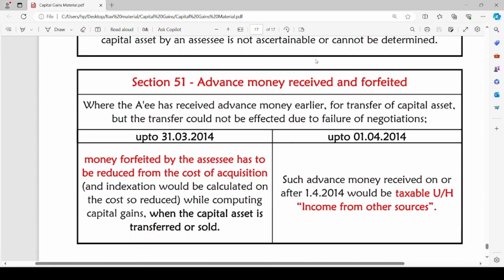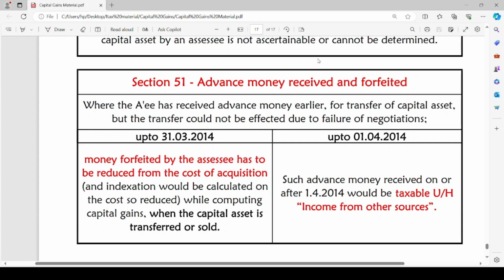Having completed section 50, now we are heading to section 51. Advance money received and forfeited. Where the assessee has received advance money earlier for transfer of capital asset, but the transfer could not be effected due to failure of negotiations. Let us consider the assessee has received some amount from any person for transfer of capital asset, but the transfer has not taken place due to failure of negotiations, and such other person is not coming back and claiming such advance money he has paid to the assessee. Still the advance money is kept with the assessee.